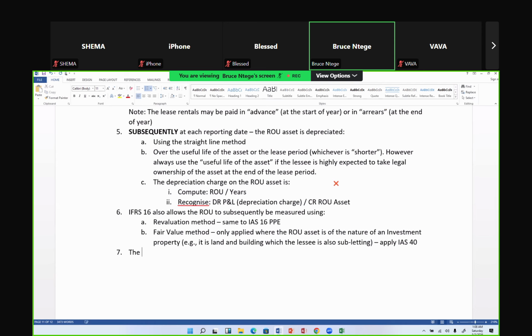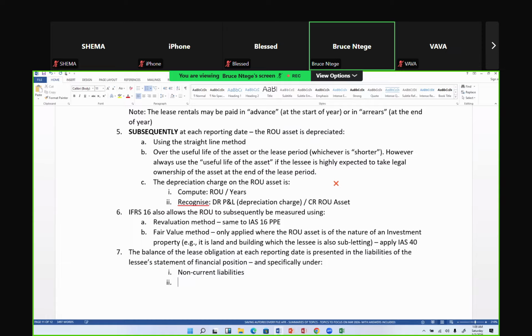I said that the balance of the lease obligation at each reporting date is presented in the liabilities of the lessee's statement of financial position, but specifically under the non-current liabilities and the current liabilities.